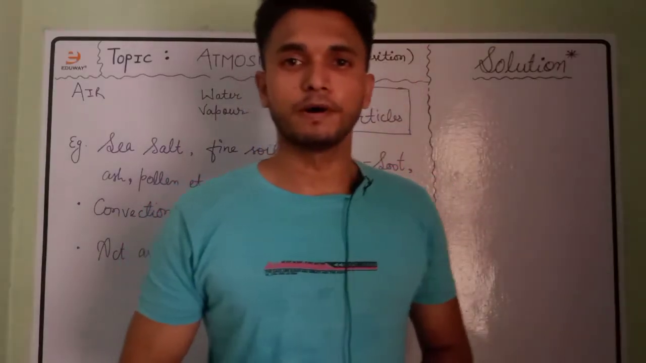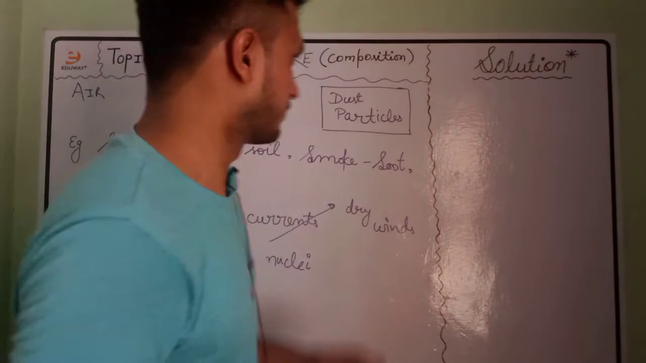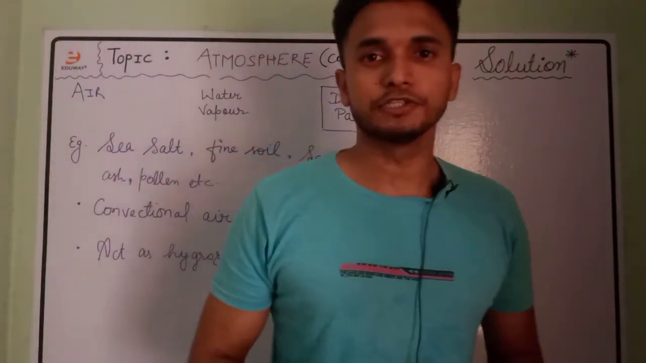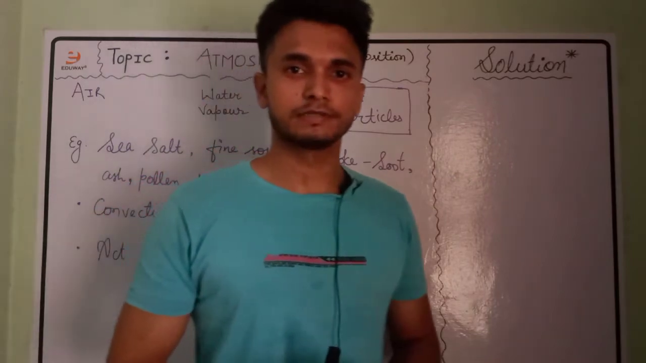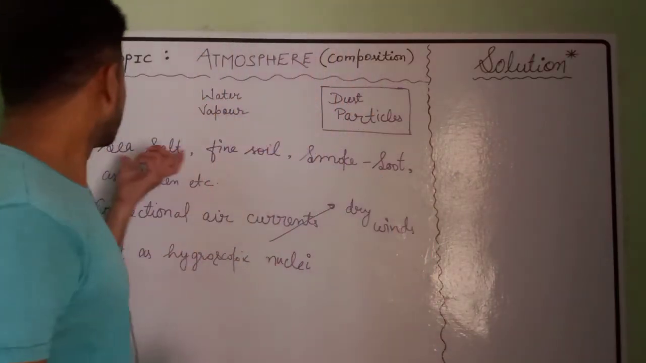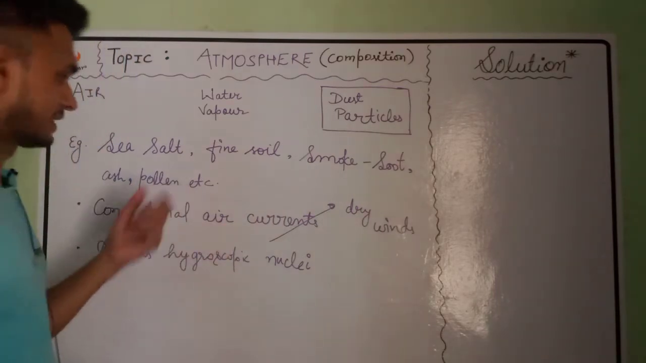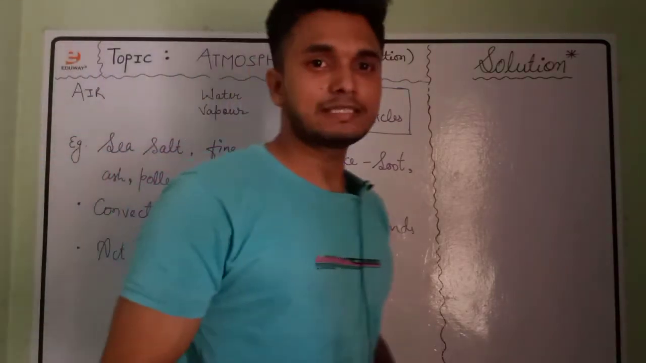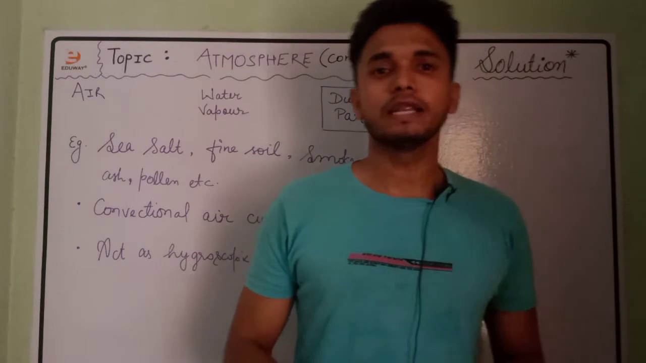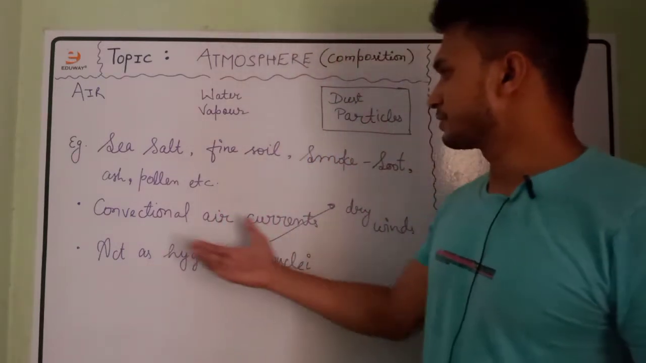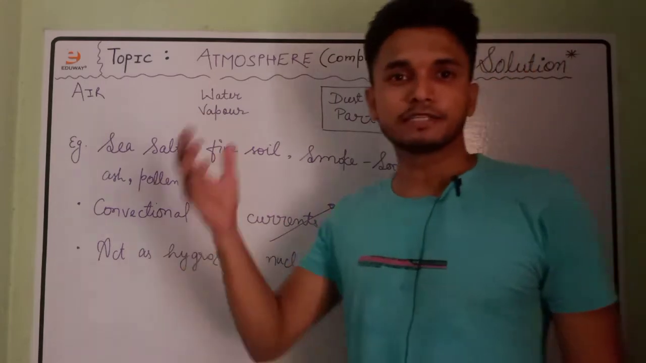Finally, let us talk about the third component of atmosphere, dust particles. The air has a capacity to carry small solid particles, for example, sea salts, fine soil, smoke, soot, ash, pollen, etc. These are mostly present in the lower layer of the atmosphere. But during dry winds, through the convectional air currents, they can reach up to a great height.